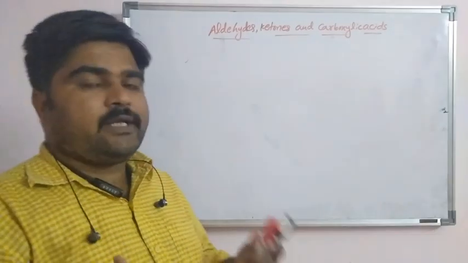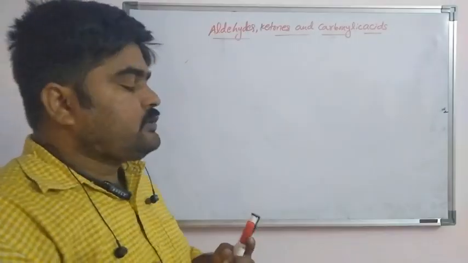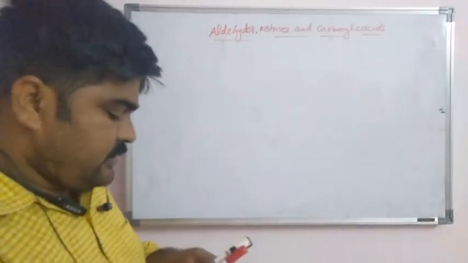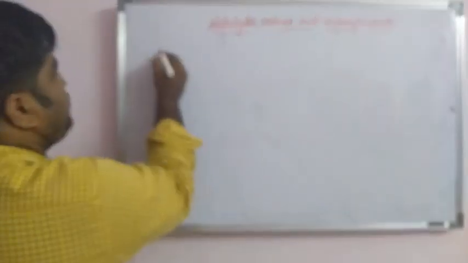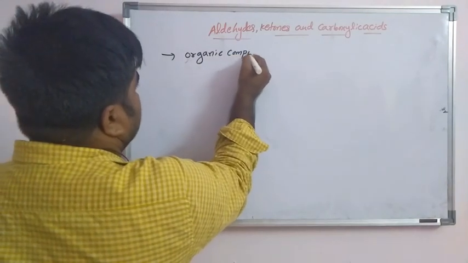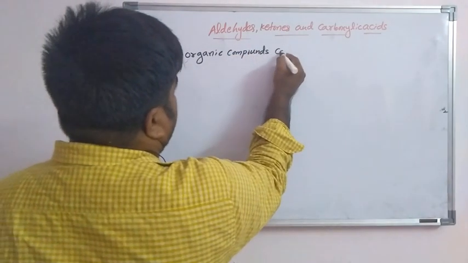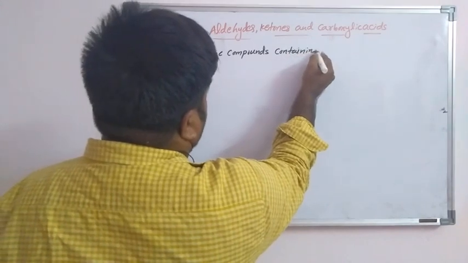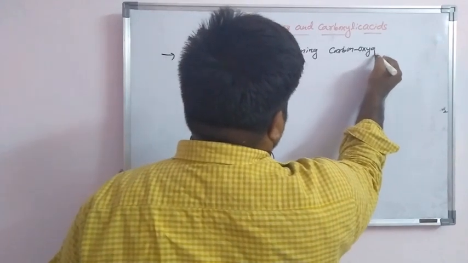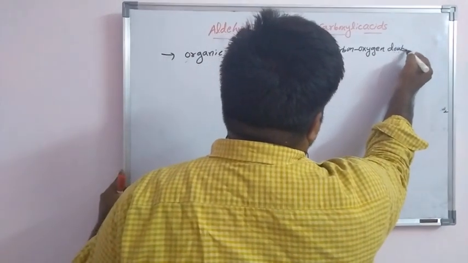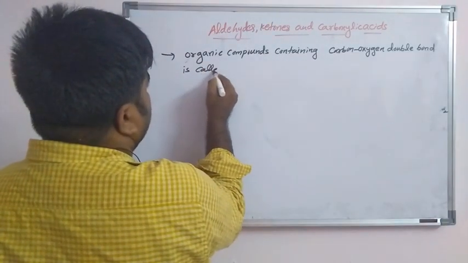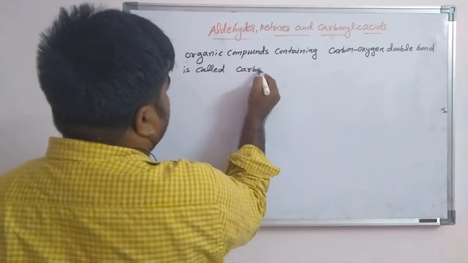So these are organic compounds containing carbon and oxygen double bond. Organic compounds containing a carbon oxygen double bond, that group is called the carbonyl group.